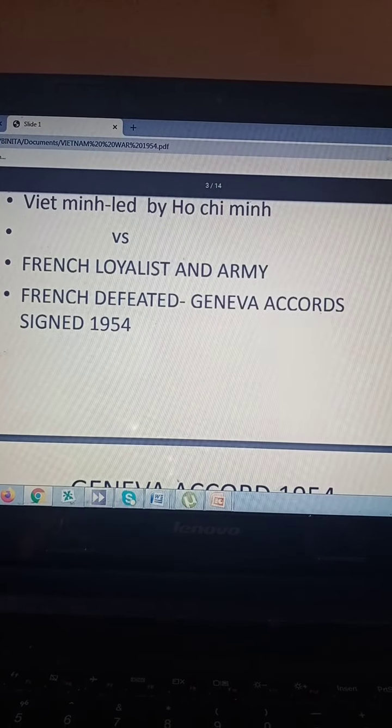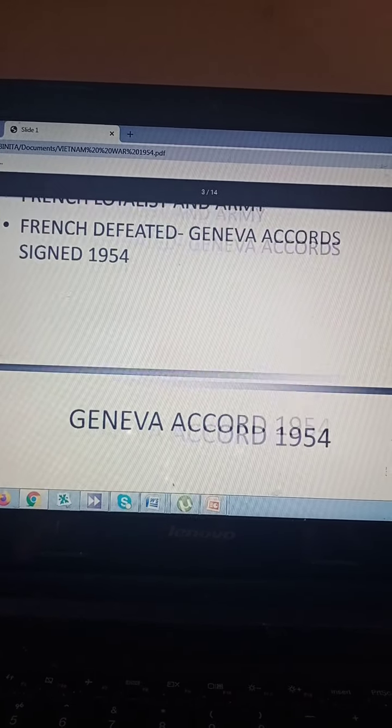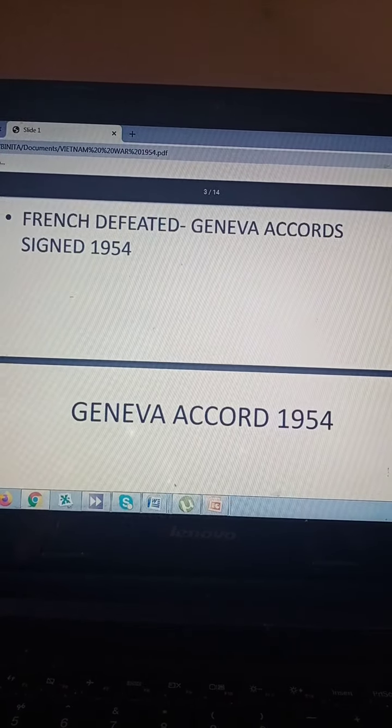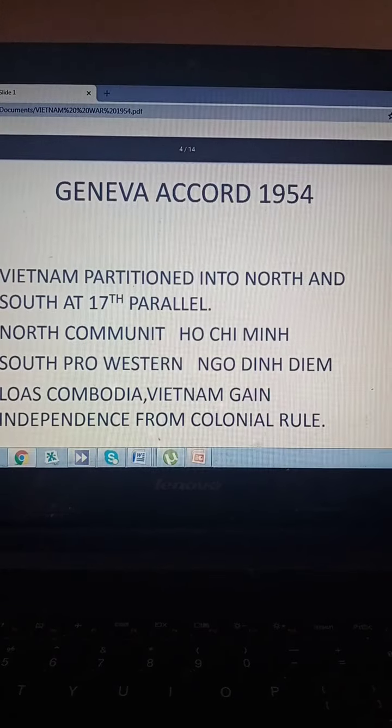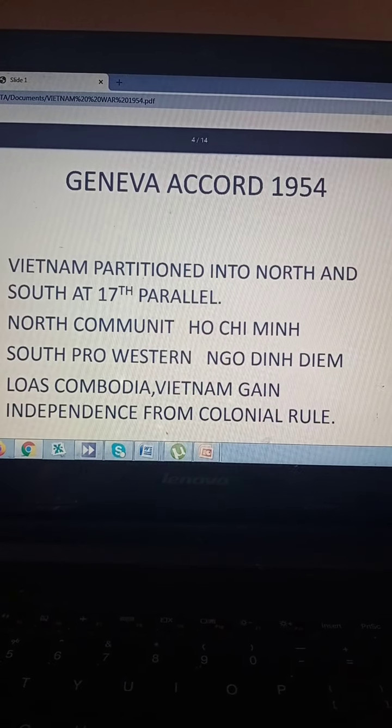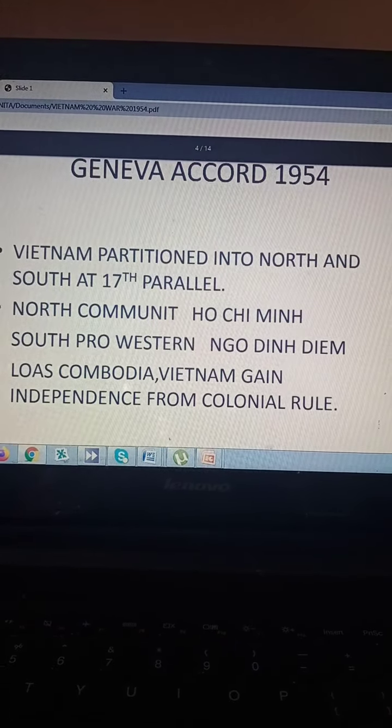Now the Geneva Accords did not bring total peace between North Vietnam and South Vietnam, because of the involvement of the two superpowers, the US and USSR. The communist USSR supported northern Vietnam, whereas the USA supported southern Vietnam. The French army had lost so much that they themselves wanted peace with the North Vietnamese. So the Geneva Accord was signed in 1954, and Vietnam was partitioned into north and south at the 17th parallel latitude.